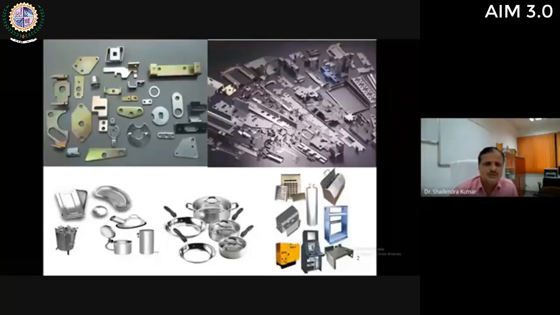Obviously, to manufacture these sheet metal parts, we need some stamping operations, and to perform these stamping operations, we need punch and die. Stamping operations are broadly divided into three types. One is shearing or parting type of operations, where some portion of the sheet is cut out from the remaining sheet.